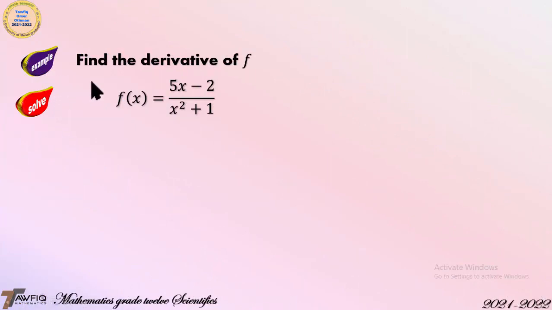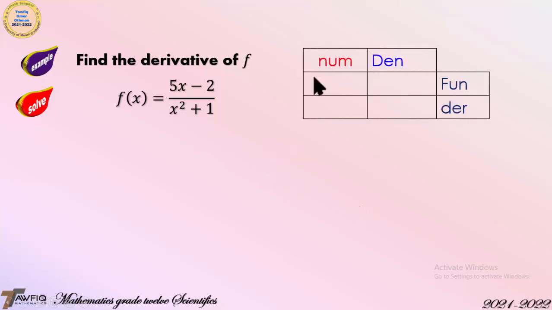Example: find the derivative of the function f of x equal to 5x minus 2 over x squared plus 1. As we did before for the product, here you can do the same thing. Write the numerator, which is 5x minus 2, and the denominator, which is x squared plus 1, and find the derivative of each of them.